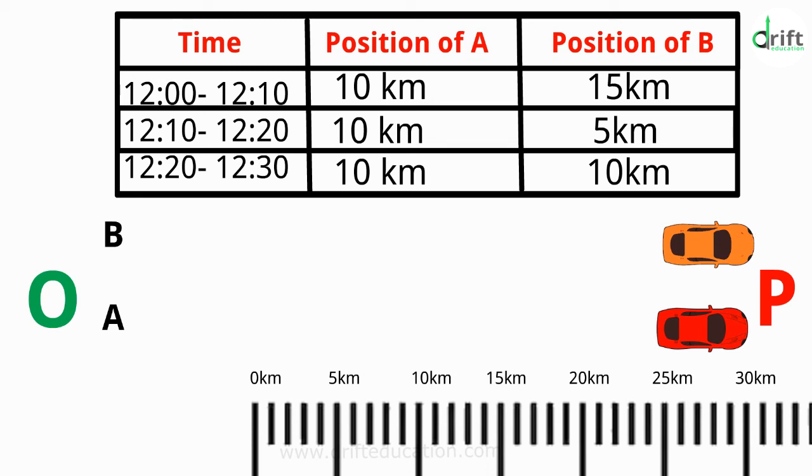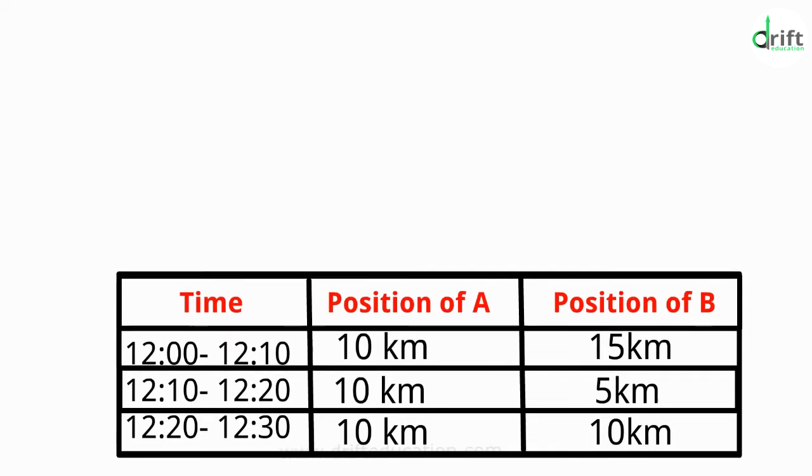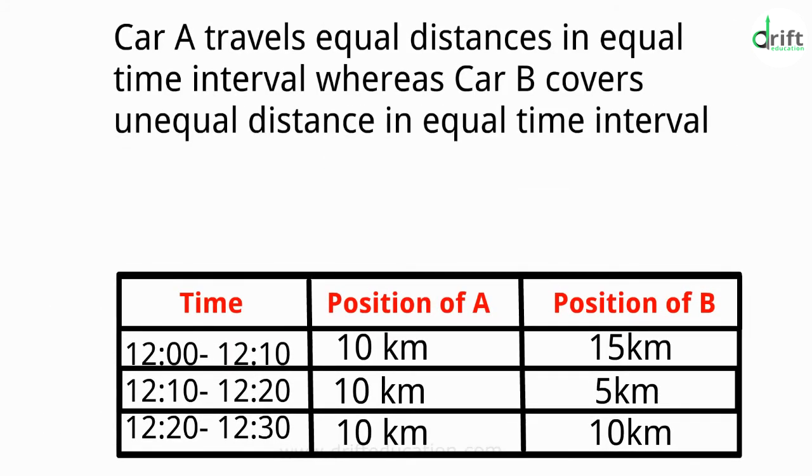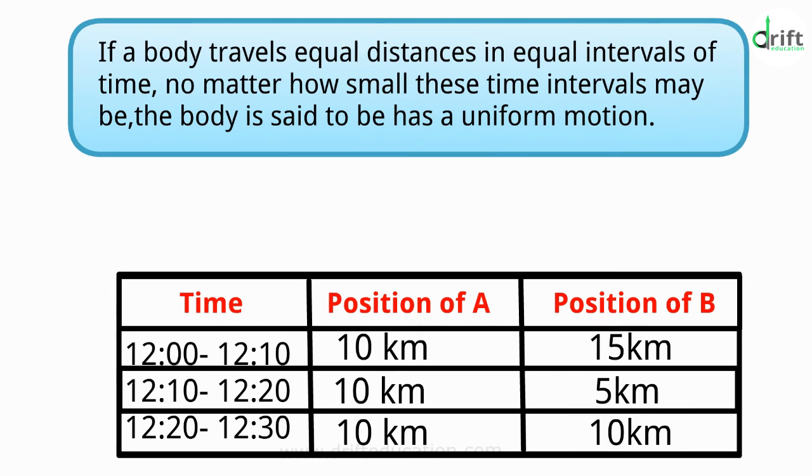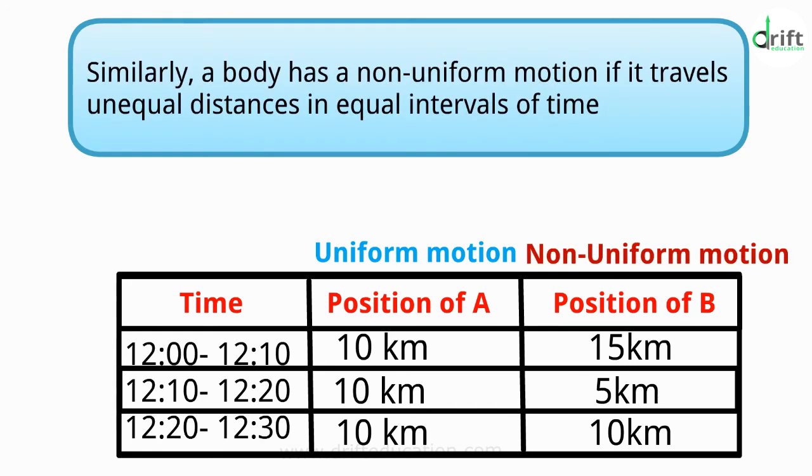Did you notice the problem? Though both the cars reach at the same time, there is a difference between the motion of the cars. Did you notice it? Actually, car A travels equal distances in equal intervals of time, whereas car B covers unequal distances in equal intervals of time. If a body travels equal distances in equal intervals of time, no matter how small these time intervals may be, then the body is said to be in uniform motion. Similarly, a body has a non-uniform motion if it travels unequal distances in equal intervals of time.